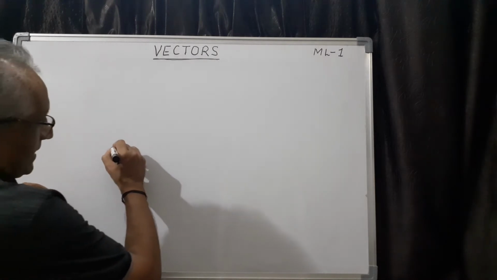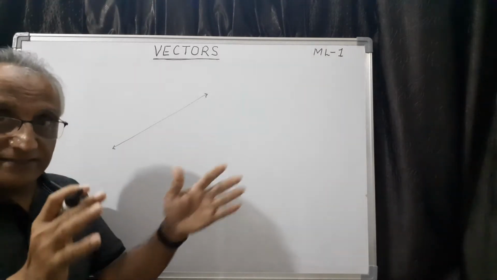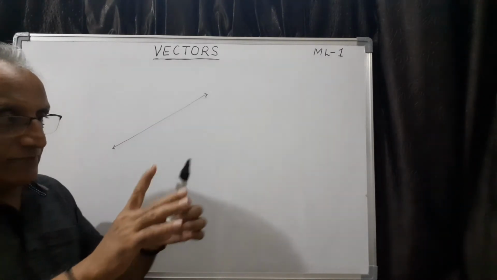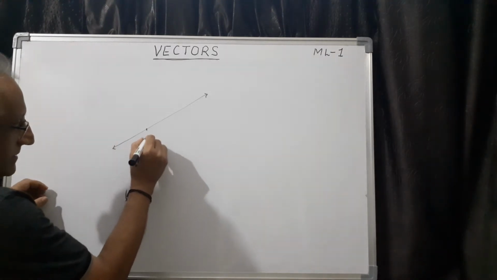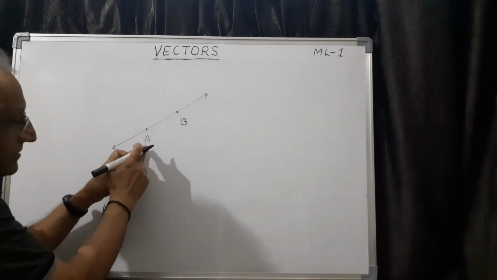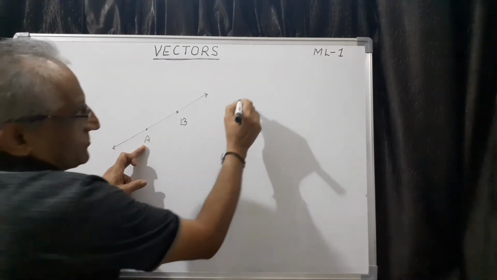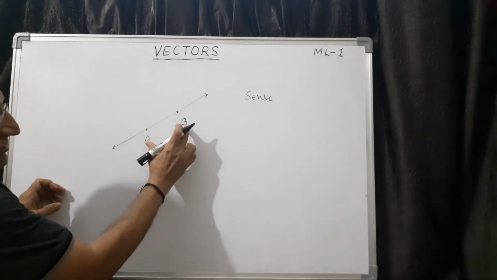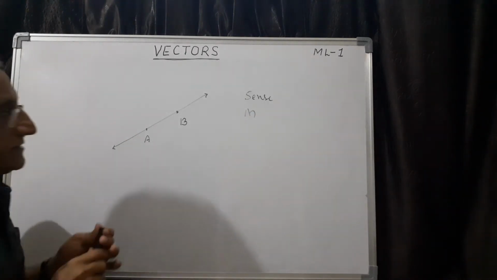So you have to understand the vector like this. You take a line L in three-dimensional space, that is in space. Here, of course, I have written on the plane. Imagine that, for example, this is the line. Now, if you take one point here, let us say A, another point here B, then you can say that you start from A and then you are going to B. That means from A to B. So this is the sense, and then the distance from A to B, this is magnitude.